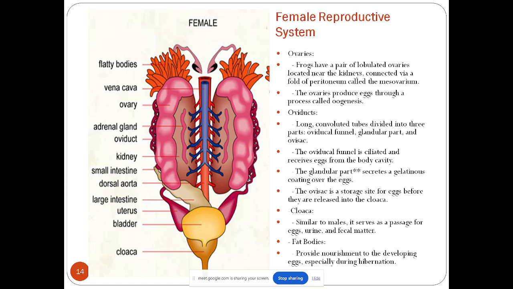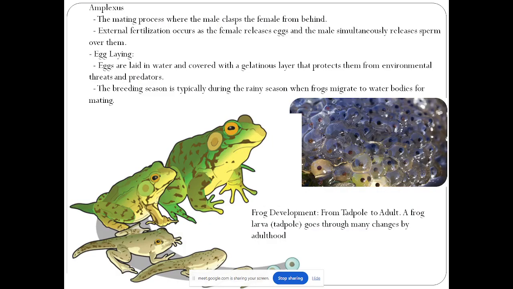And at the end, when the eggs are totally ready, there is an ovisac, which is a storage site for the eggs before they are released into the cloaca. So same like the male, they have the cloaca, which is a common passage, and they have the fat body which will provide nourishment. Now the courtship of the frogs is called amplexus. Okay, so the mating process is simple.